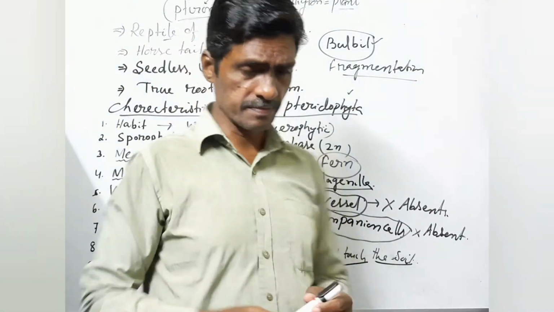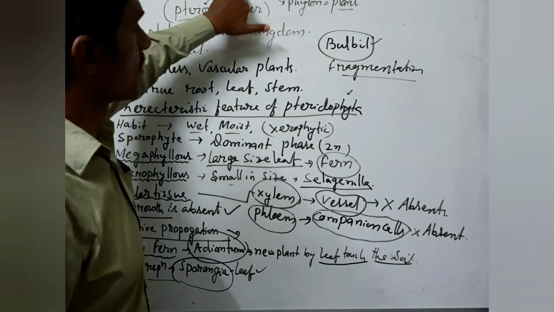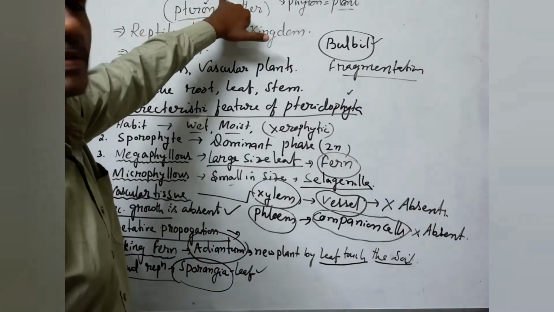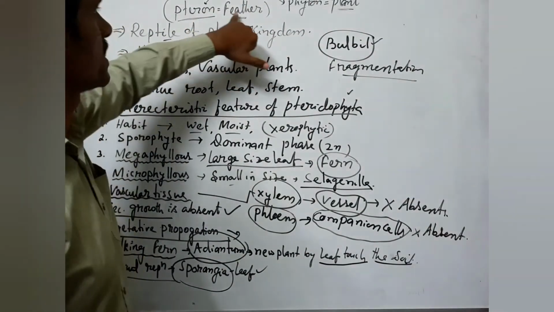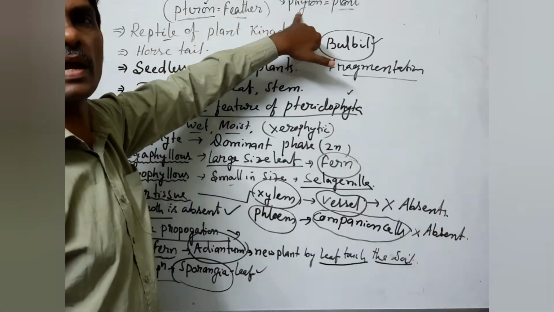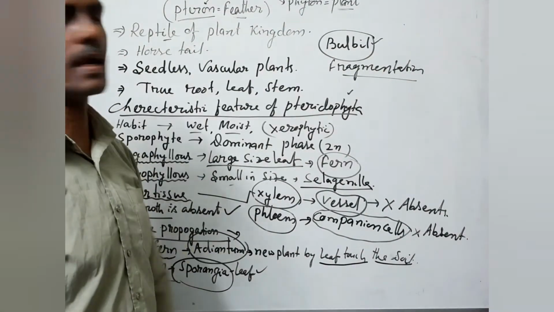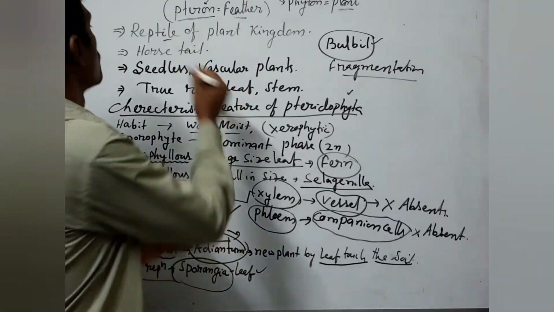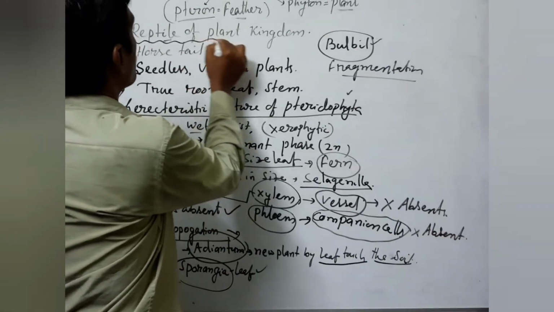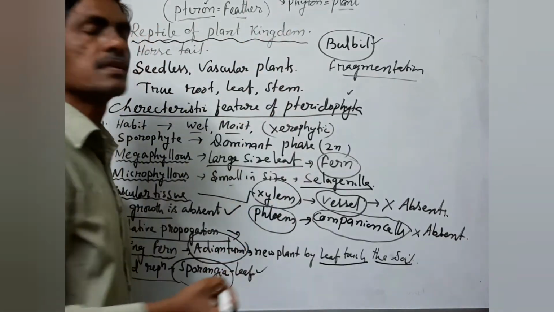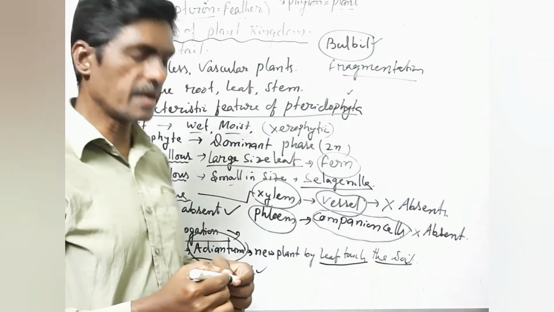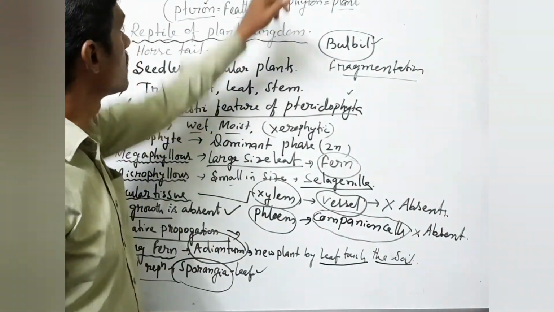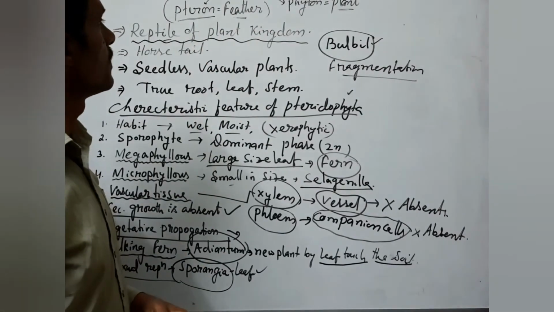Once again I repeat, Pteridophyta, the term was given by E. Haeckel, and Pteridophyta is derived from two words: pteron and phyton. Pteron means feather and phyton means plant. So it is feather-like plants, and this is also called the reptile of plant kingdom. A big question they will ask: which is called the reptile of plant kingdom? The answer is Pteridophyta. Like Bryophyta is called amphibians of plant kingdom, Pteridophyta is the reptile of plant kingdom.